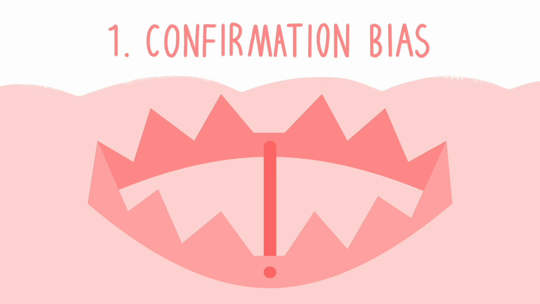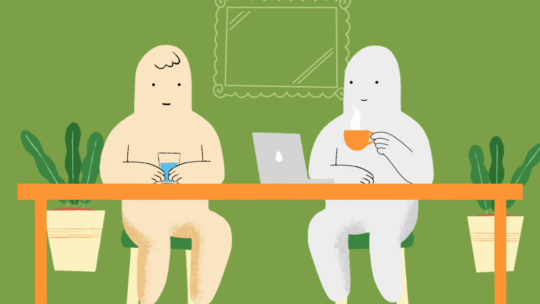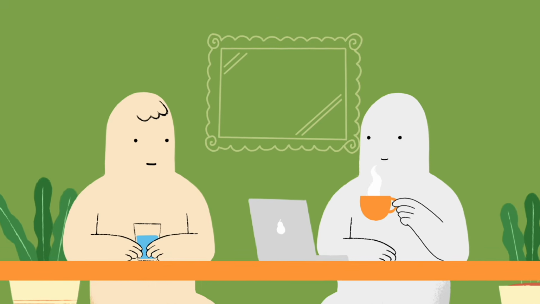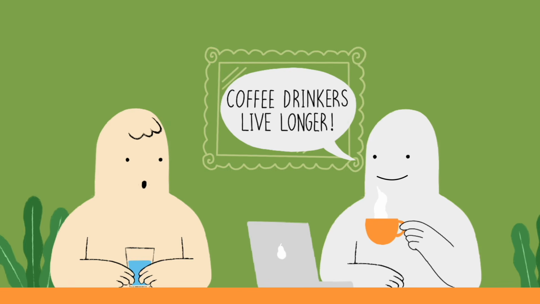1. Confirmation bias. Frank loves coffee and thinks that drinking coffee every day will help him to live longer. He ignores counter-arguments that drinking too much coffee may have health risks and continues to argue the benefits of coffee drinking to his friends. This is an example of confirmation bias, or the tendency to seek out and interpret information in a way that supports our pre-existing views.